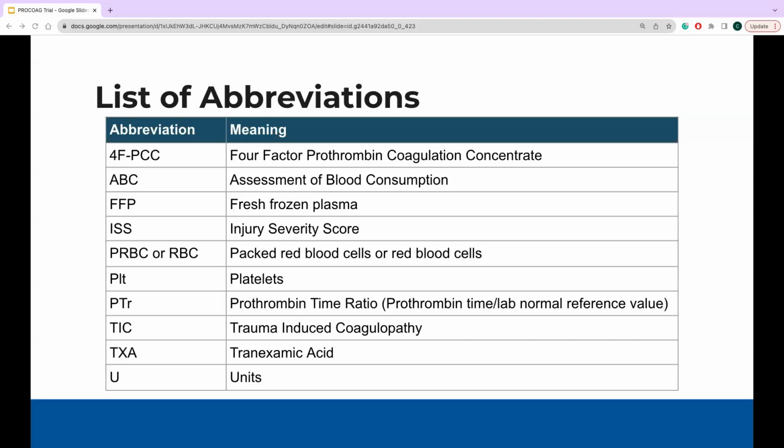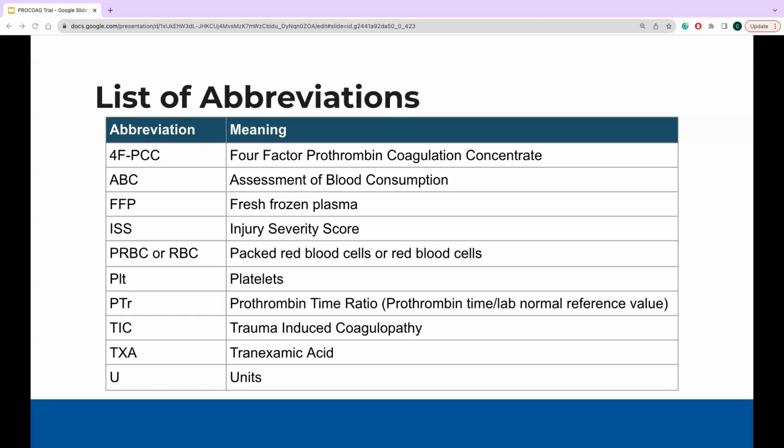Here's a list of abbreviations that you may see within this presentation. Some key niche abbreviations to point out include ABC, or Assessment of Blood Consumption. This is a 3-point scoring tool that is calculated based on 3 factors: systolic blood pressure less than or equal to 90, heart rate greater or equal to 120, and positive FAST.